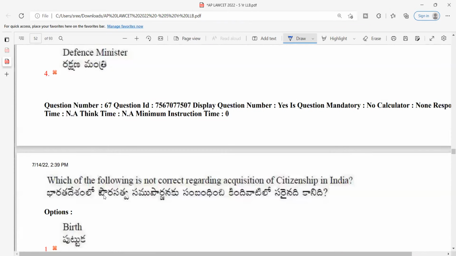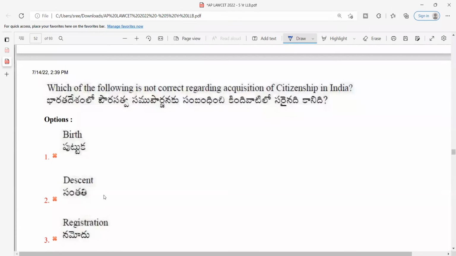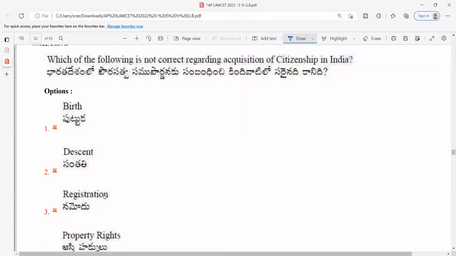Question number 67: which of the following is not correct regarding acquisition of citizenship in India? Very, very easy question. I've already discussed citizenship in greater detail. What are the various ways through which citizenship can be acquired? It is through birth, descent, registration, and naturalization.